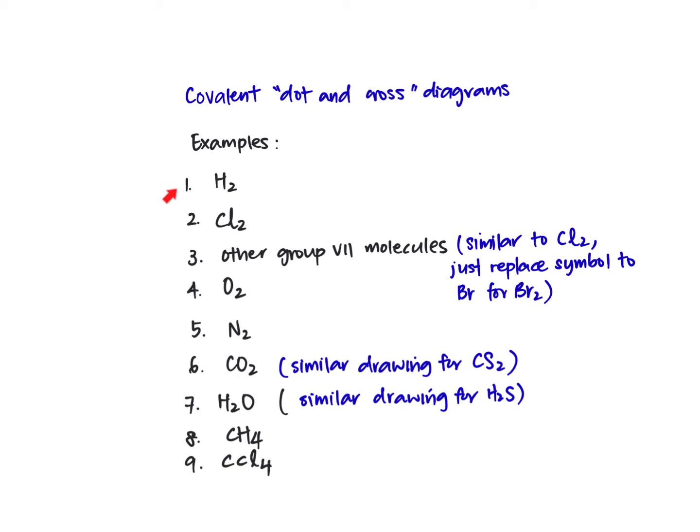Hydrogen gas has a formula of H2. Chlorine gas or chlorine molecule with the formula of Cl2. Also, other group 7 molecules can be drawn similar to chlorine. What we do is just replace the symbol with Br for bromine. Oxygen gas with a formula of O2. Nitrogen gas with a formula of N2, as well as carbon dioxide. Similar drawing for another compound, CS2.